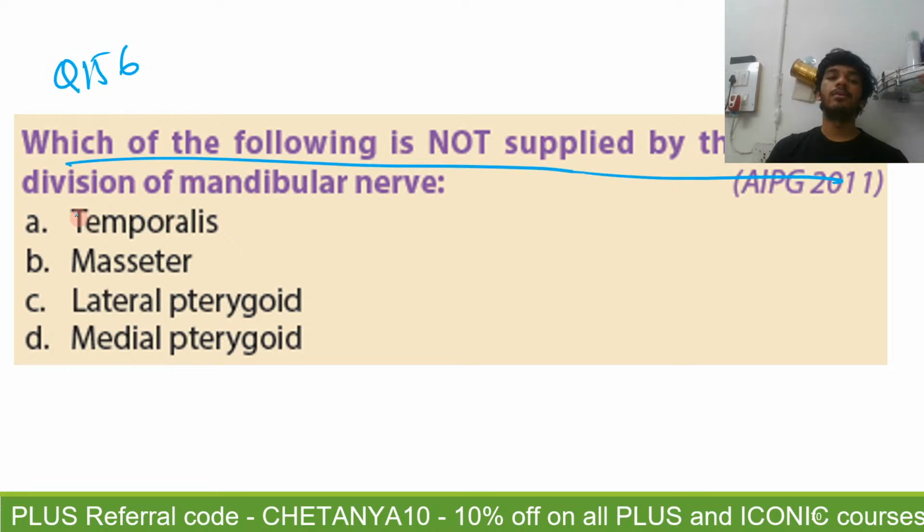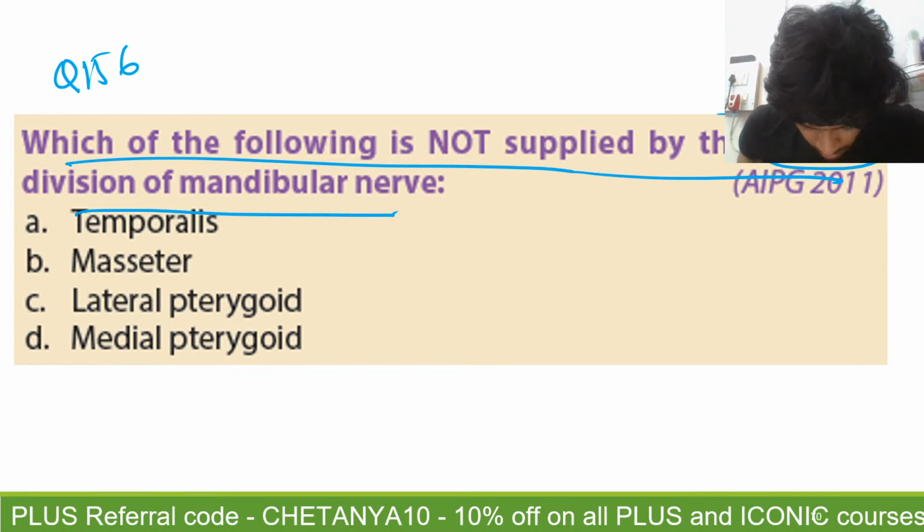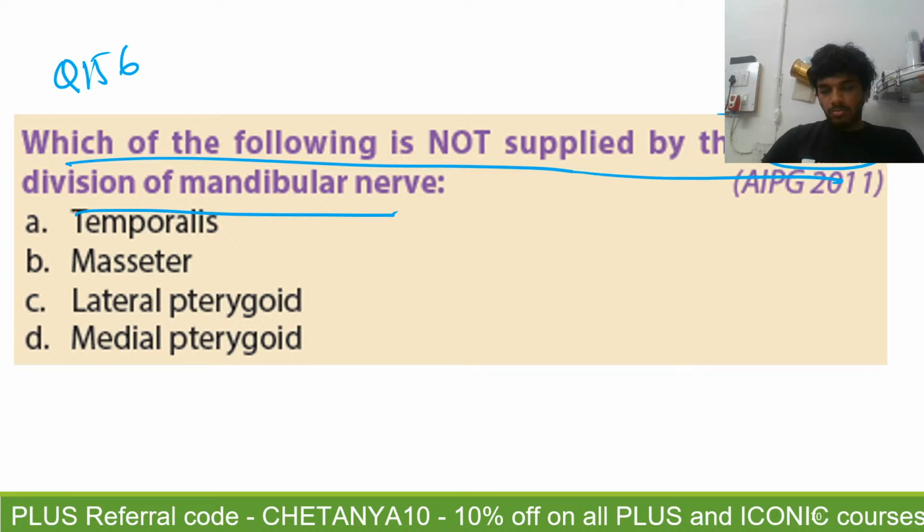Which of the following is not supplied by the anterior division of the mandibular nerve? Medial pterygoid, right? Bindu is right.